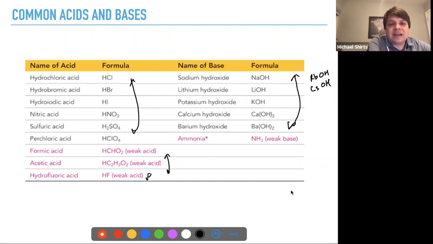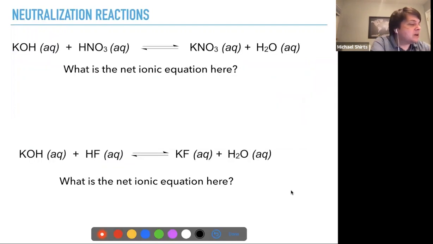And that's the sort of thing where, if I give a compound, I shouldn't have to tell you it's a strong base. A strong acid, you should say, oh, it's a strong acid. If you don't recognize it as a strong acid, it's probably a weak acid. Okay, so those are some common acids and bases. So what happens in the reaction? So neutralization reactions, let's take a look at this.